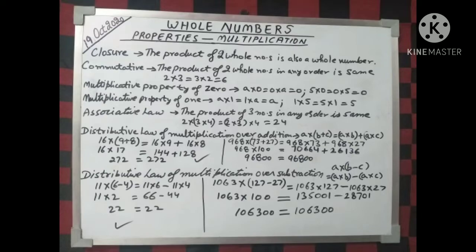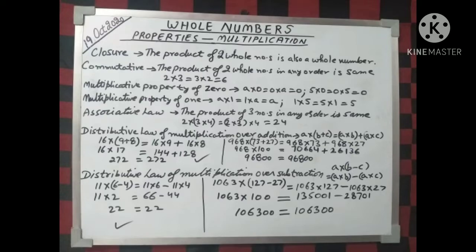Now a very important property is the distributive law of multiplication over addition. I have written 16 into (9 plus 8) is equal to 16 into 9 plus 16 into 8. If you calculate both the sides differently, the answer will be 272. Same way, the second example is 968 into (73 plus 27). Solving this differently, we get the same answer on both the sides, 96800, right?